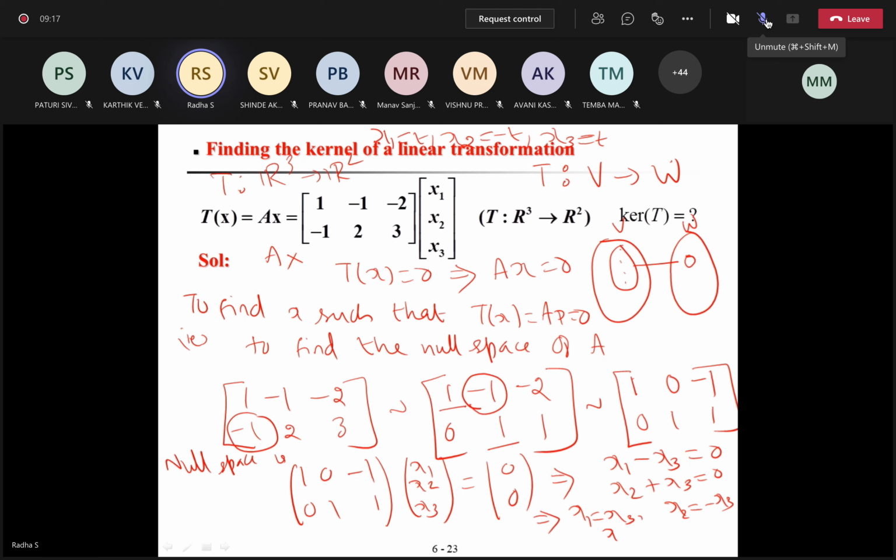So the null space is spanned by one vector. The dimension of the null space is called the nullity. That is also equal to the dimension of the kernel.